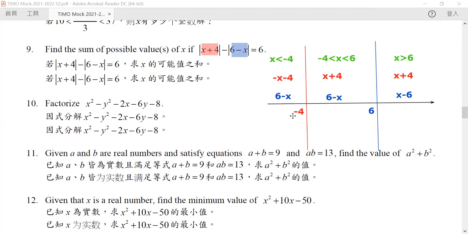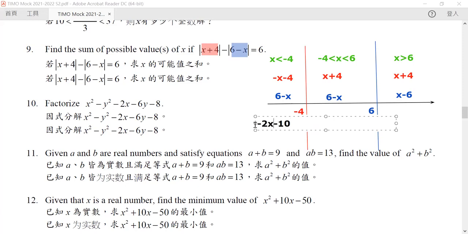So now let me write down in black the difference. Again, for our red, the difference between red and blue, oh no, this is not -2x.